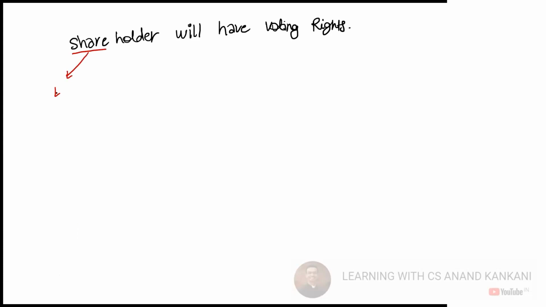when I say shareholders will have voting rights, which shareholder am I talking about? Am I talking about equity, or preference, or both?